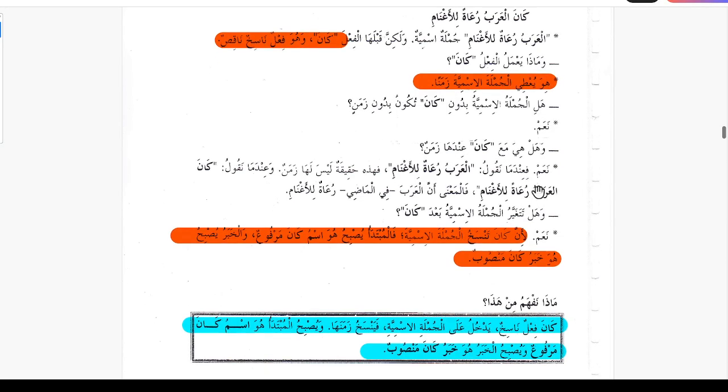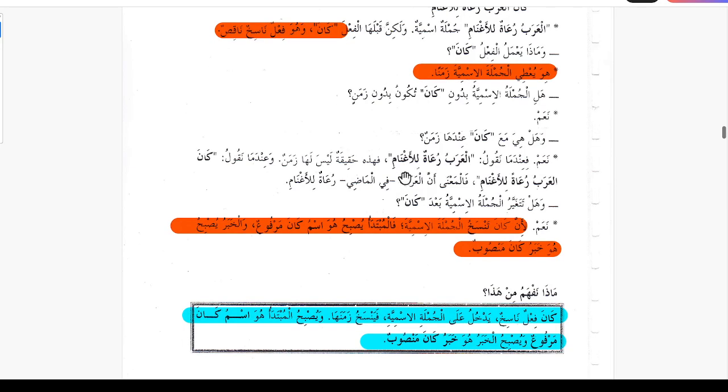The answer is yes. When we say al Arabu ru'atun lil aghnami, the Arabs are shepherds, which is not true these days. So we need to describe the time of this fact.